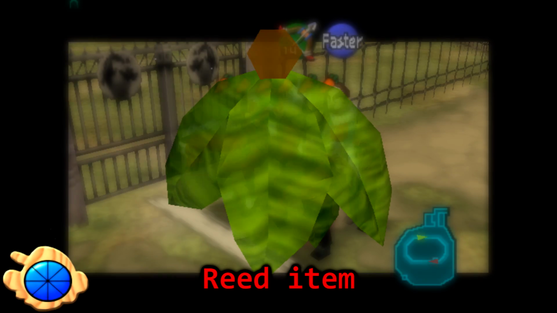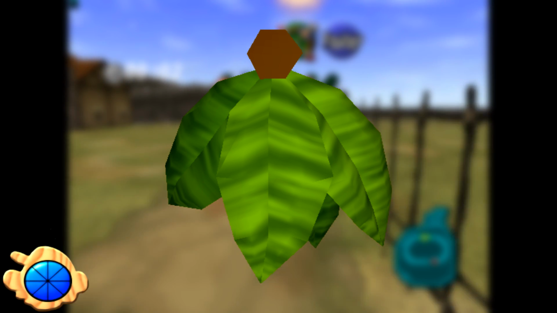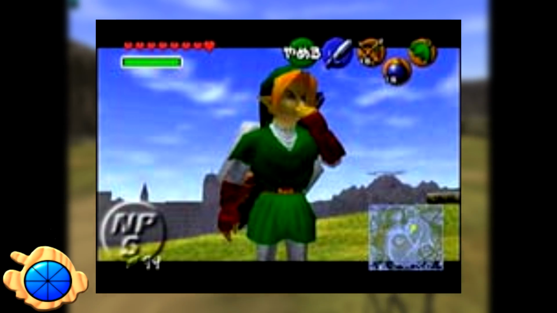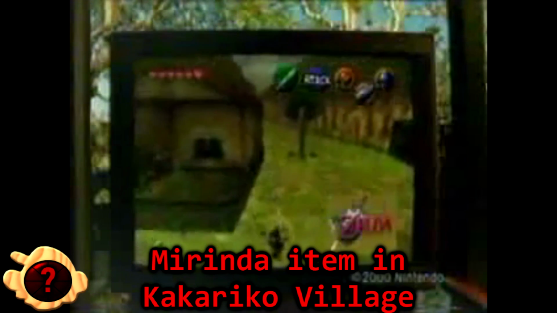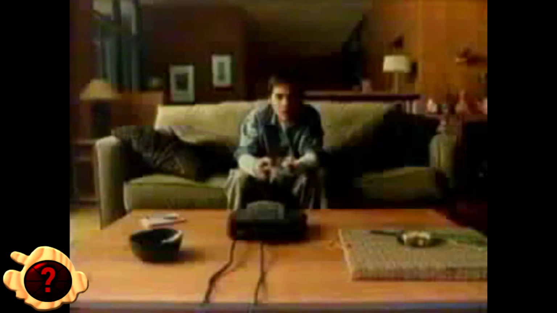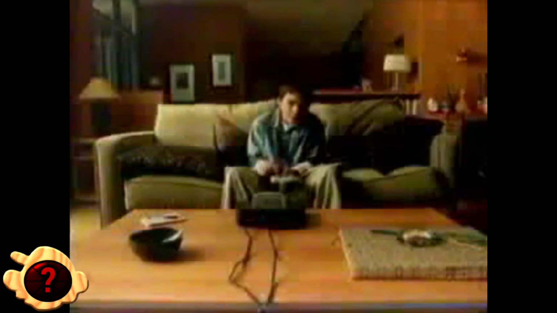Reed item. This unused reed whistle would have been used to call Epona, instead of playing Epona's song on the Ocarina. A 1998 screenshot shows Link using it. Marinda item in Kakariko Village. The Marinda item was shown in a pre-release ad wherein Link could obtain it in Kakariko Village. In the final game there isn't anything of note under this tree, but as you can clearly see in this footage, players have been ravenously trying to obtain the Marinda soda for years.